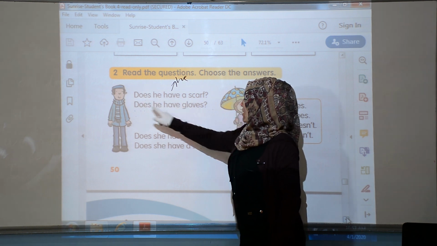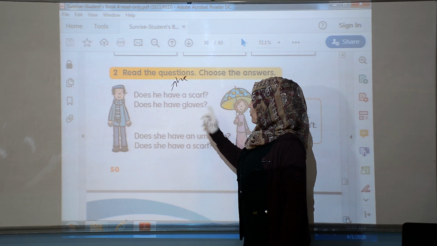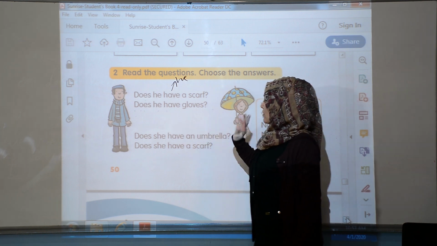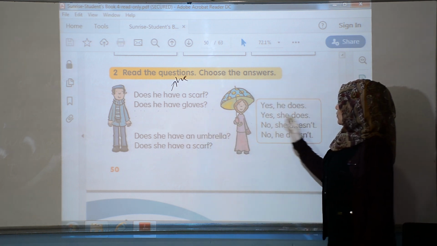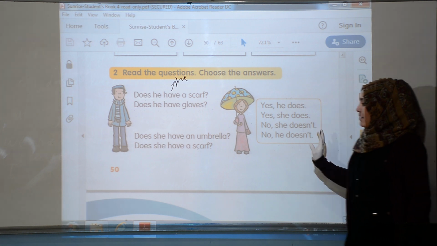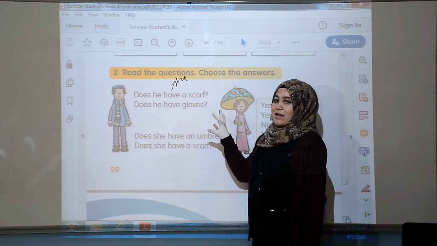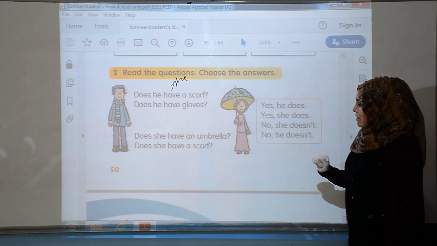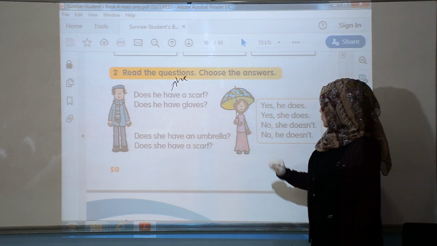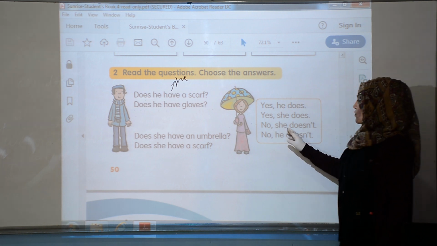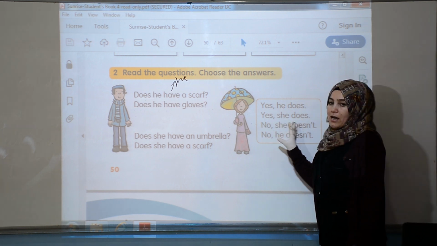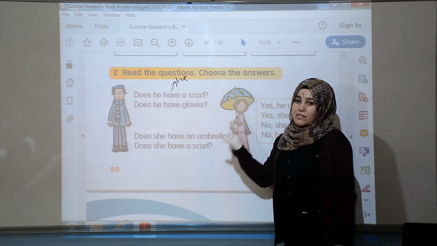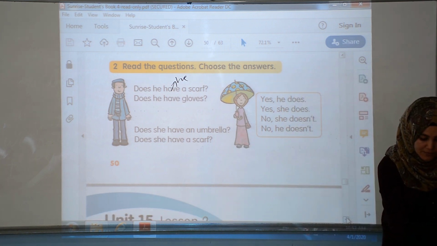Does he have a scarf? Does he have gloves? You can say yes, he does. No, he doesn't. Or no, she doesn't, like this. These are all very good examples to understand very well. Does she have an umbrella? Does she have a scarf? No, she doesn't. These are great examples to understand better.